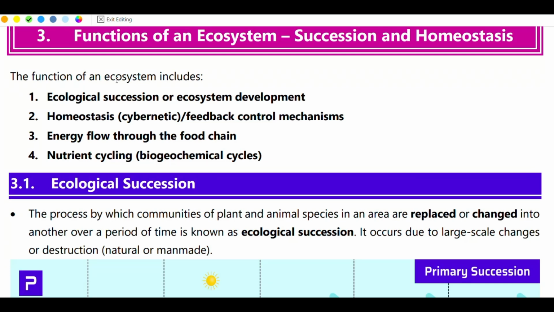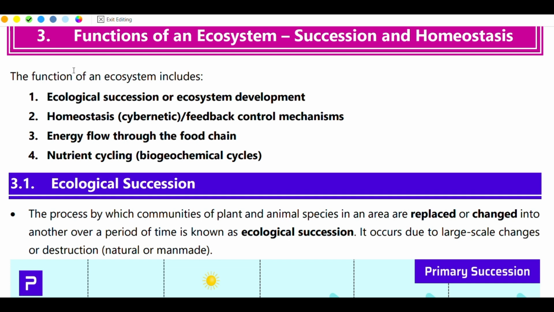So in this, we are going to discuss PMFI's third chapter, functions of an ecosystem. In functions of ecosystem, we talk about succession and homeostasis. First of all, why are the functions of ecosystem important? To maintain ecological balance, to regulate climate, and to provide